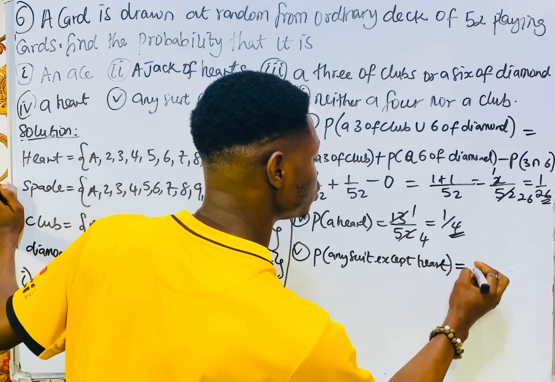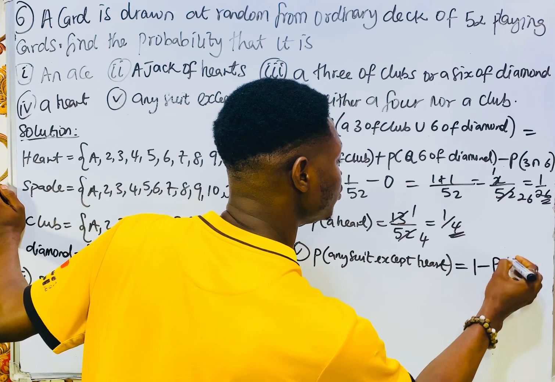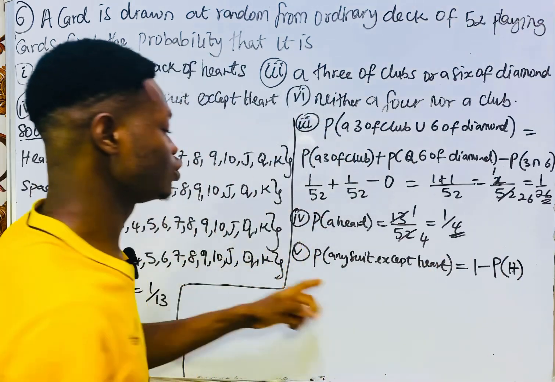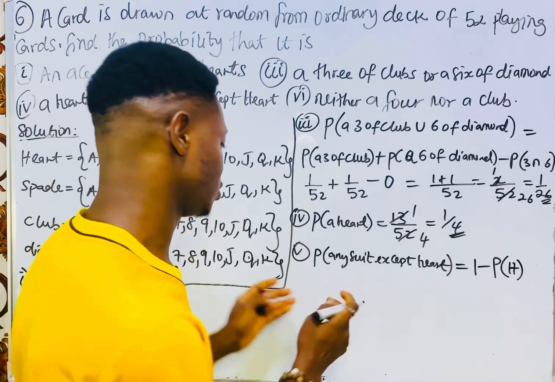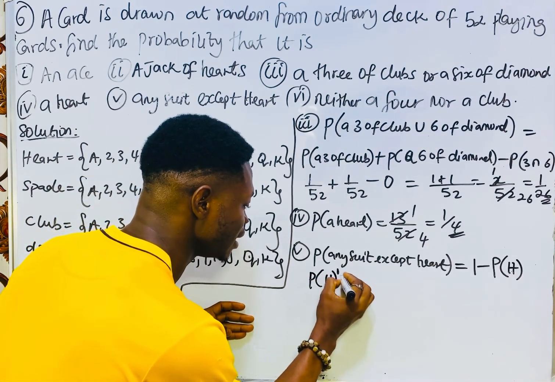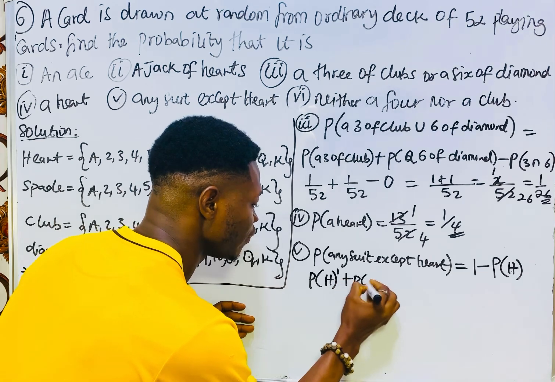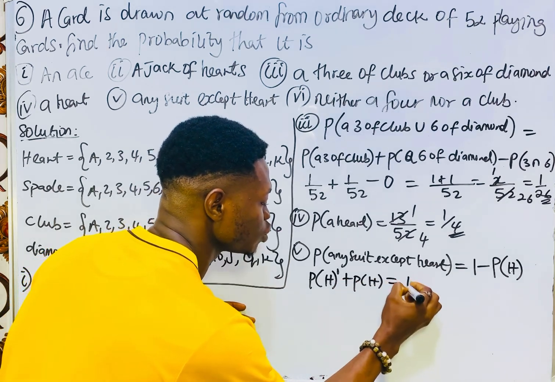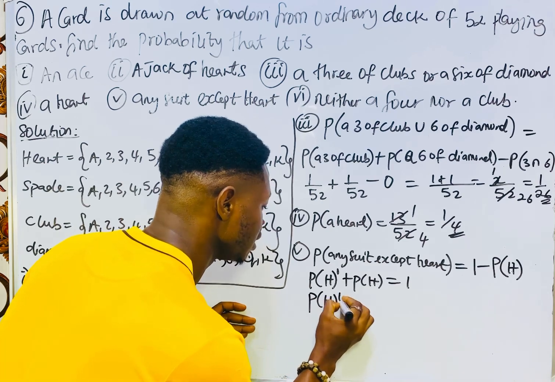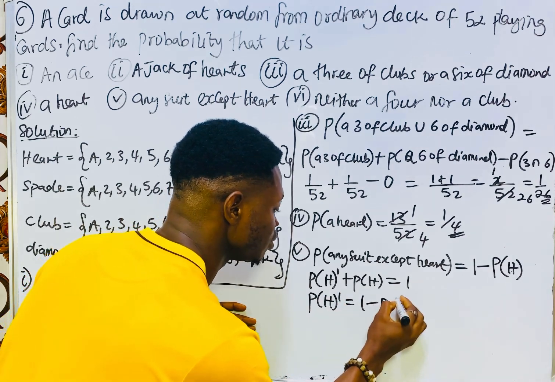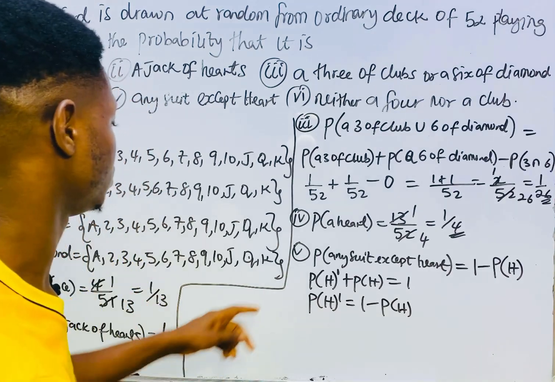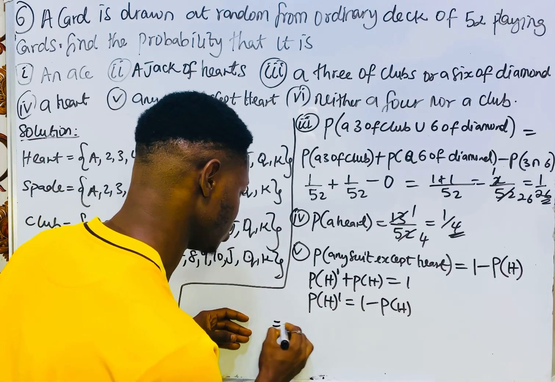So it is 1 minus the probability of obtaining heart. Let me write it so that you see. The probability of not obtaining heart plus the probability of obtaining heart will give us 1. Therefore, the probability of not obtaining heart is equal to 1 minus the probability of obtaining heart.